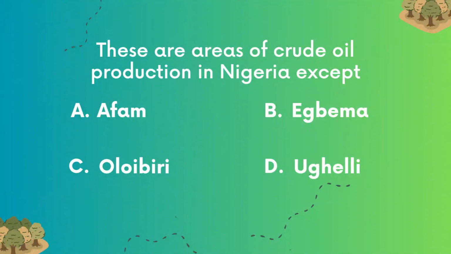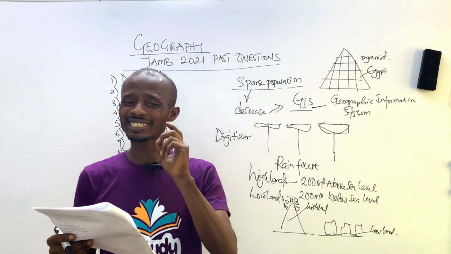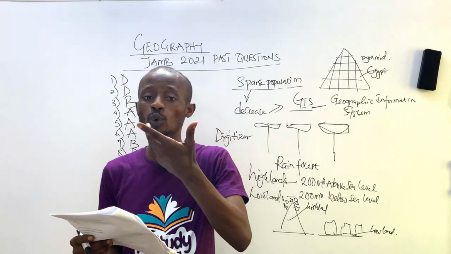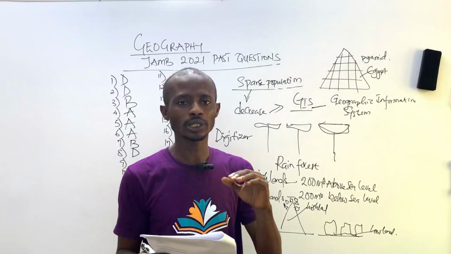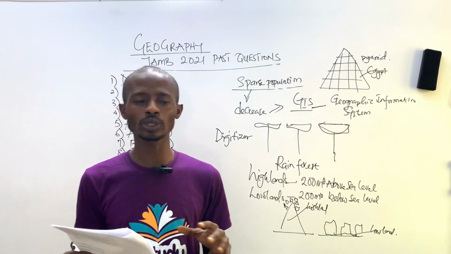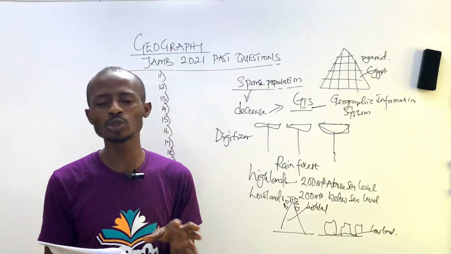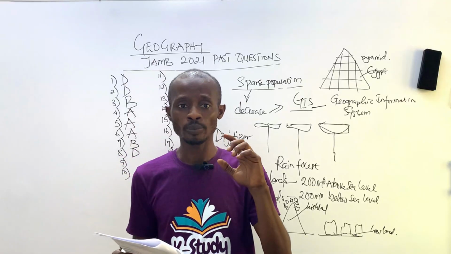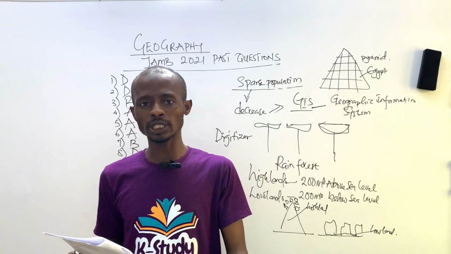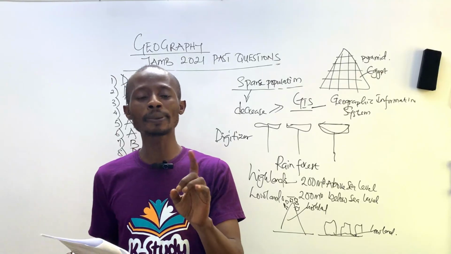Number 9. These are areas of crude oil production in Nigeria, except A, Afam, B, Egbema, C, Oloibiri, and D, Ughelli. Remember I said something concerning what you have to watch out for in your questions. Words like except, did not, advantages, disadvantages, do not. Make sure you watch them, because JAMB is technical when setting them. They try as much as possible to confuse you so that you won't pick the right answer.